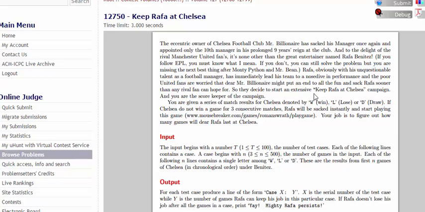This is me Mahir. Today we'll be solving UVA Online Judge's 2007 problem, "Keep Rafa at Chelsea". In this problem at first there is a problem description which I believe you'll find funny if you read that. But basically the real part starts from here where it says that